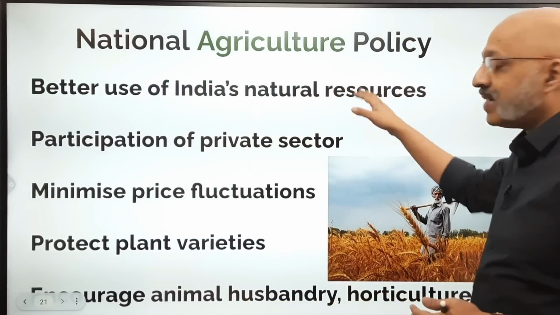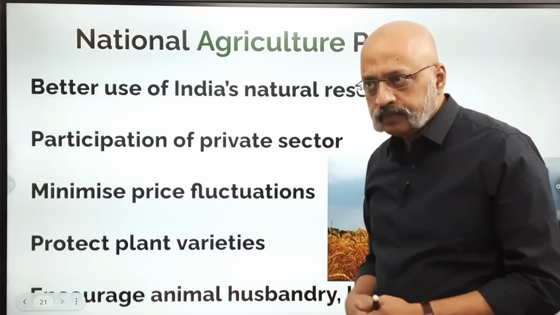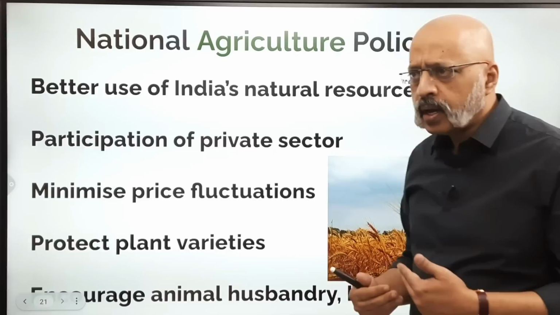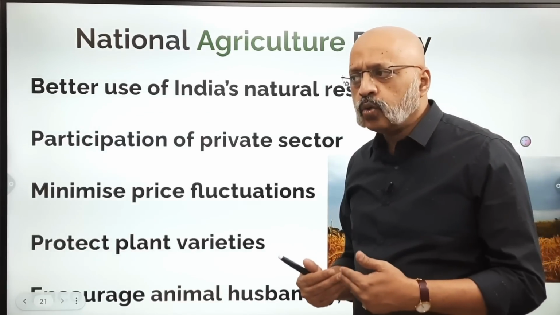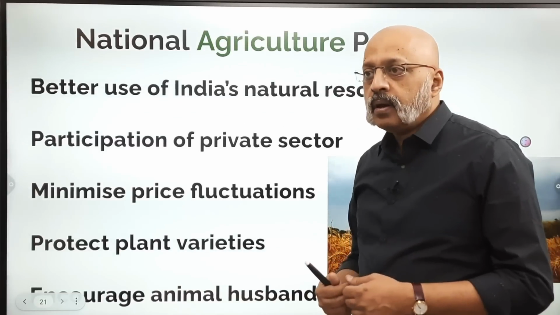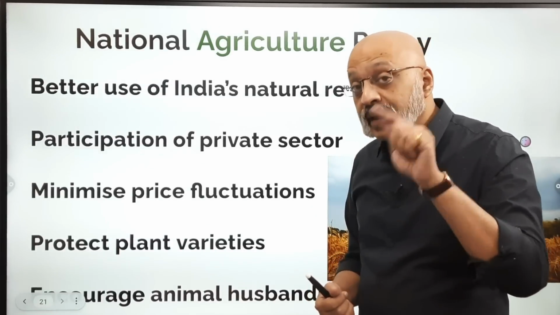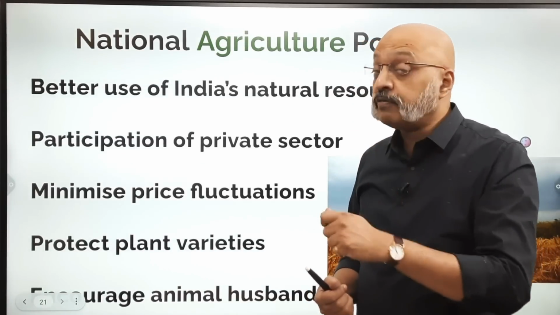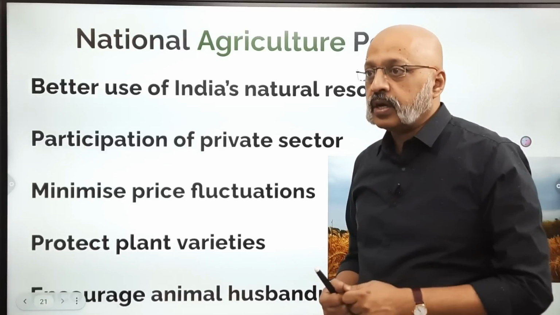Better use of India's natural resources. Obviously, what you do is that you promote more technically sound, economically viable, environmentally non-degrading practices, because environment is now a major factor which probably wasn't there 50 years ago, right?